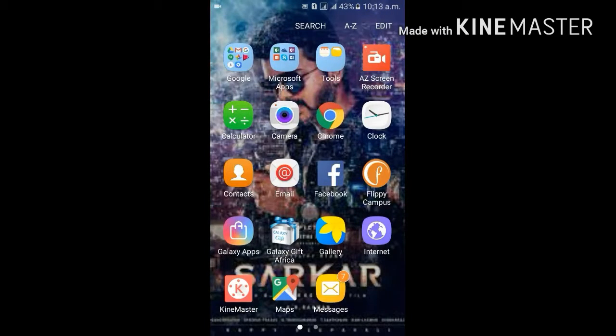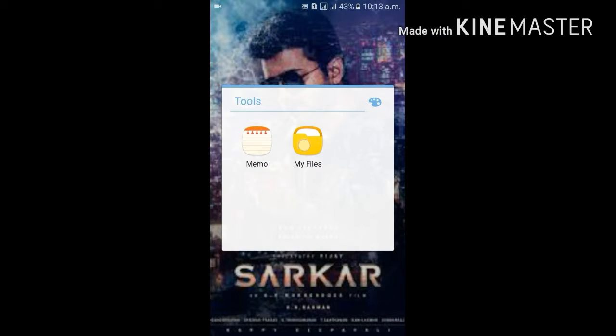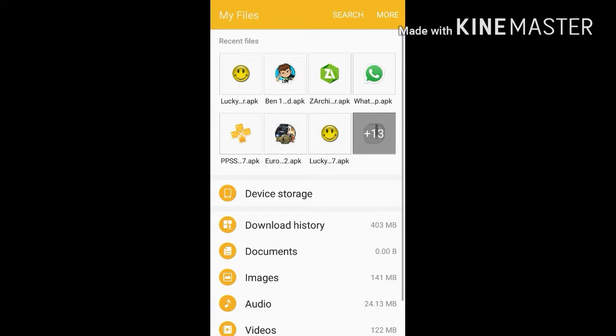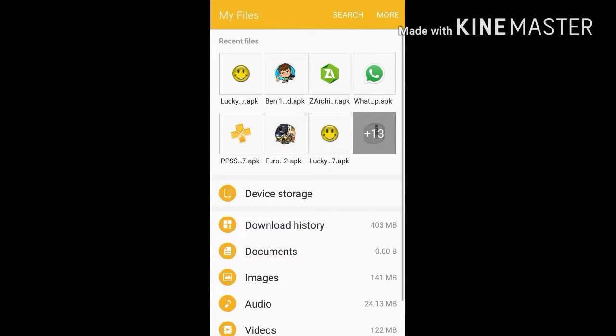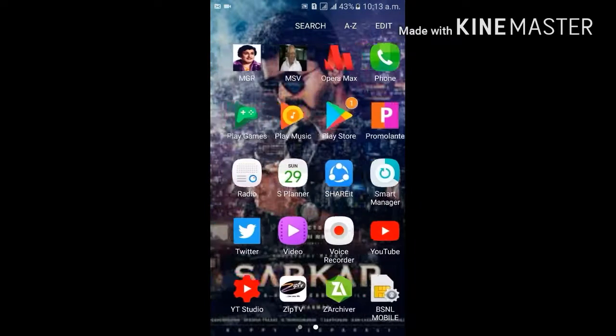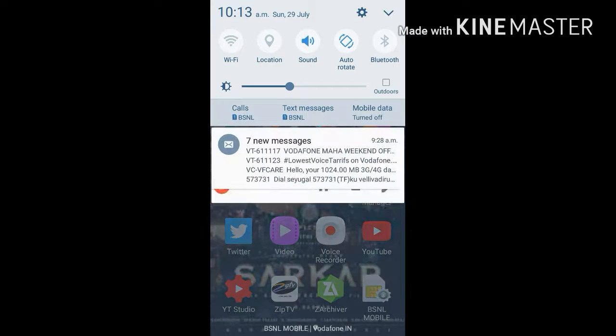Hi friends, today we are going to see how to solve installing problems. First open menu files and install the application. The install button does not work. If this error occurs, there is a solution to solve it.